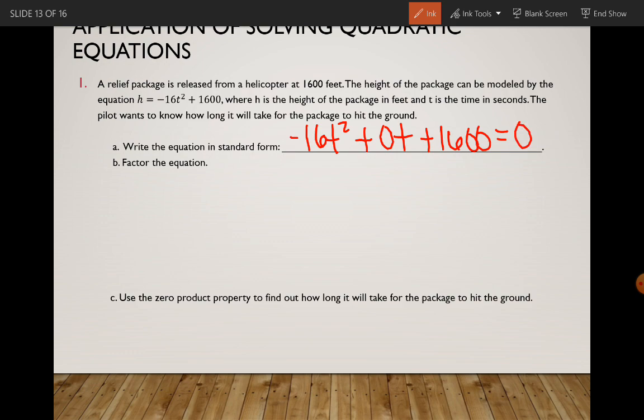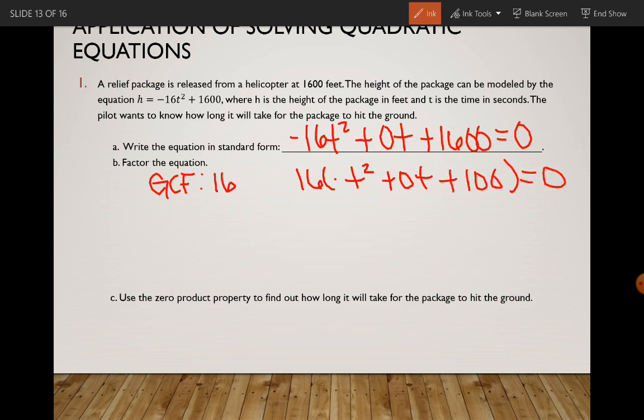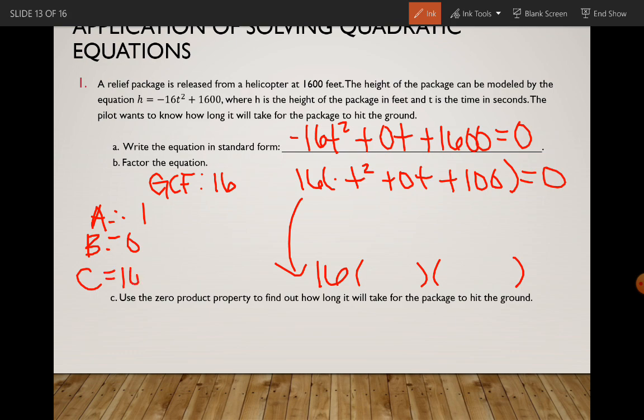Okay, so now we can factor. Well, we have a GCF of 16. When we take out a 16, we have negative t squared plus 0t plus 100 equals 0. We'll draw the 16 down at the end and set up our factor pairs. So A is -1, B is 0, and C is 100. So we need two numbers that multiply to -100 and add to 0. Well, that's going to be -10 and 10.